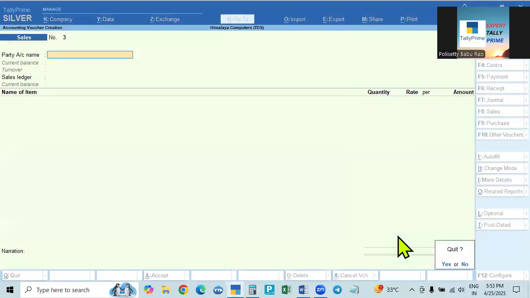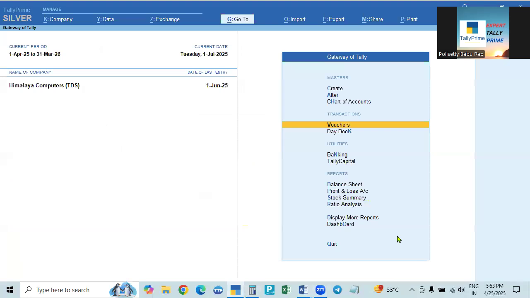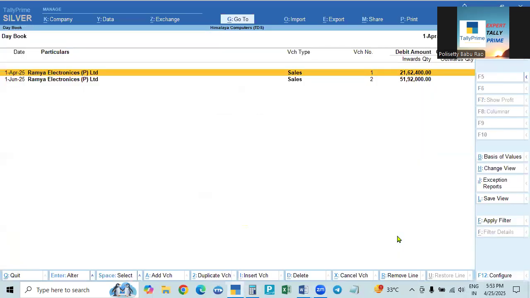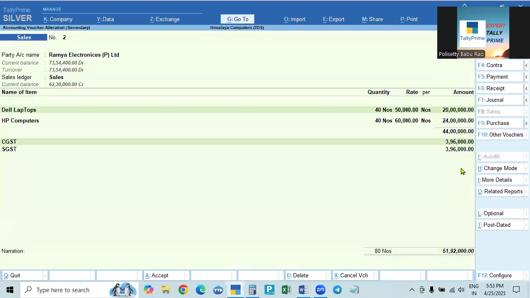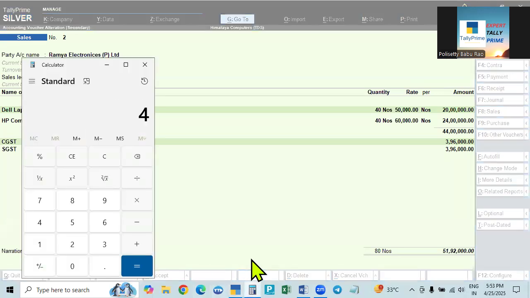In this case, we have not made entries here. 44 lakhs is the net amount, plus 3 lakhs 96,000 tax, it will be 51 lakhs 92,000 rupees for the second bill amount. The first bill, we assume it is paid. We received it and made the entry for the receipt.